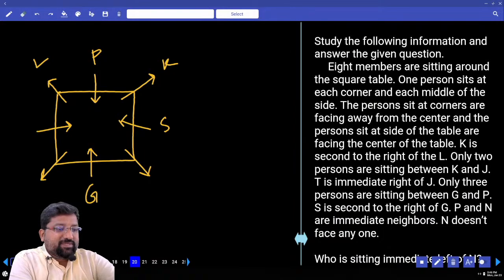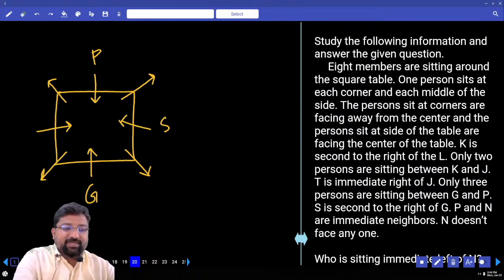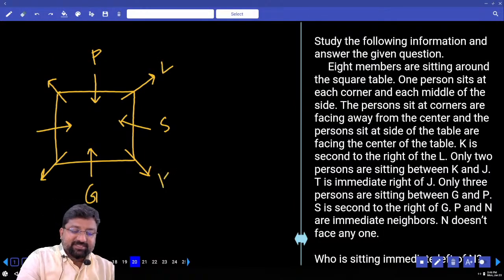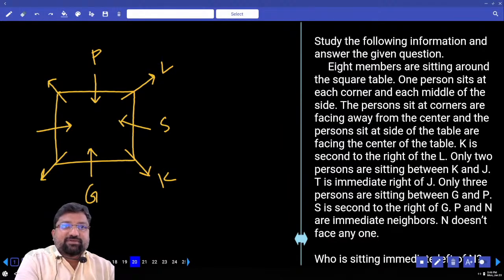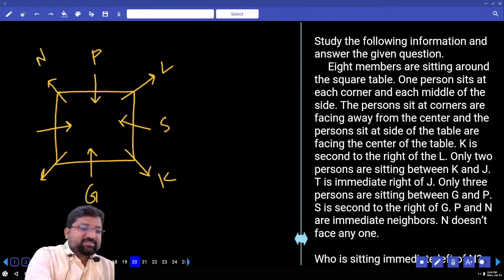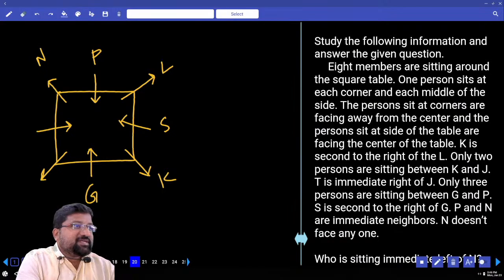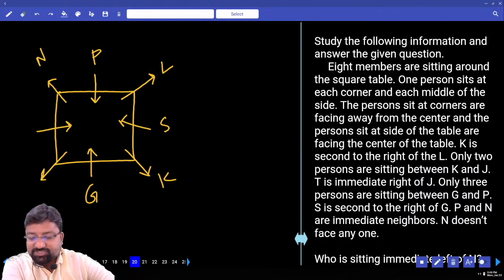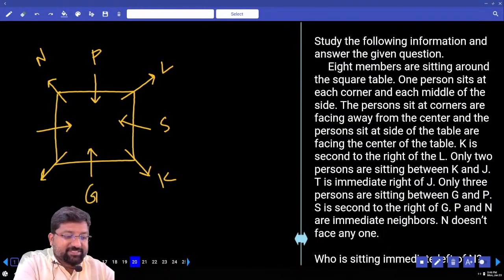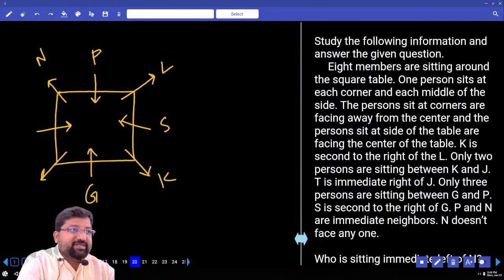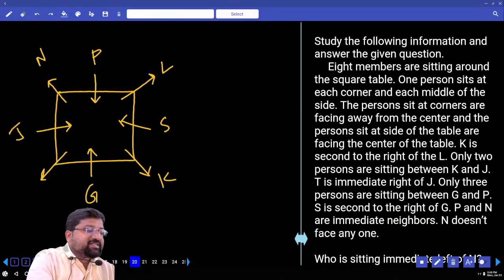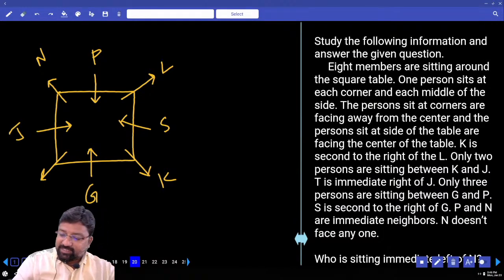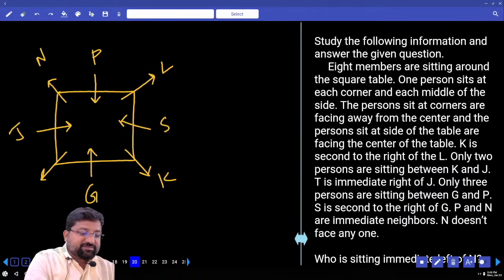Next case, I'll come back with L here. K sits second to the right of L. Surely this is N. How many people between K and J? 2 people between K and J. Surely this has to be J. Next line, T sits to the immediate right of J. That's done.